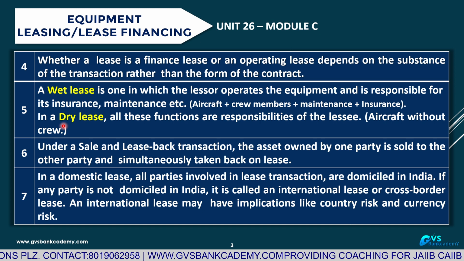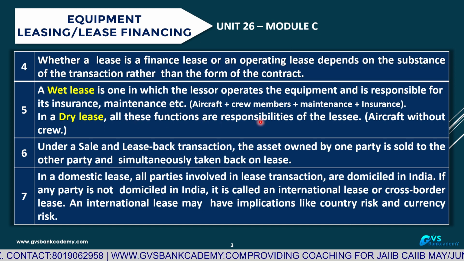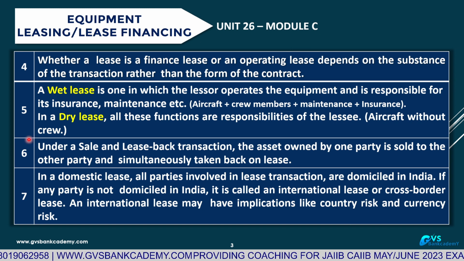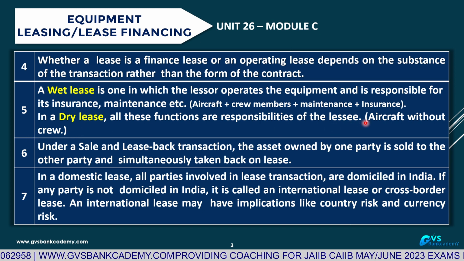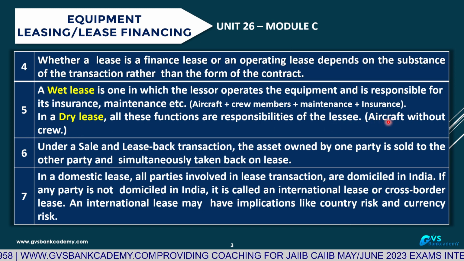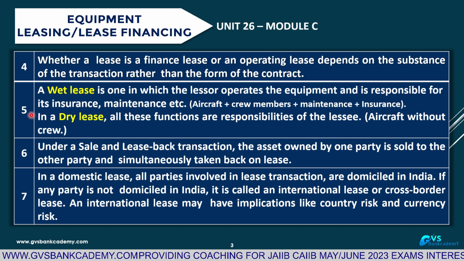Dry lease: only the asset is given by the lessor to the lessee. The entire responsibility is taken care of by the lessee. That is an aircraft without crew or anything, just the aircraft given on lease. This is point number 5.